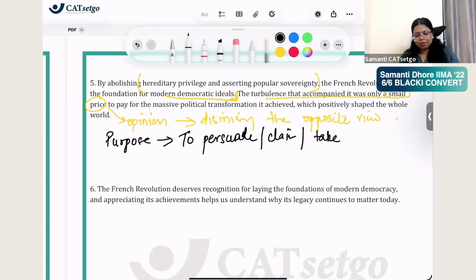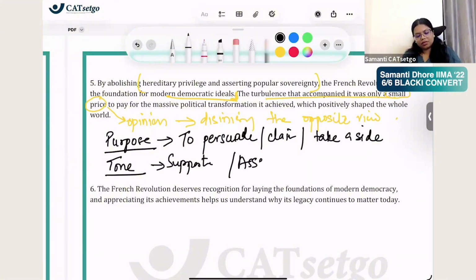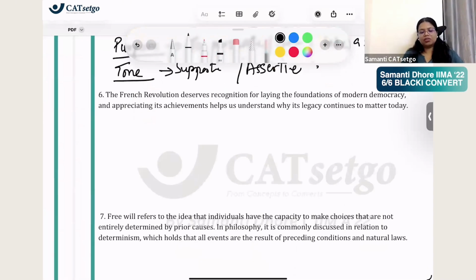This is the whole purpose now. The author is dismissing the opposite view, clearly taking a side. What is the tone? You can say the tone is supportive, but you can also say it is assertive. Assertive is this only. What I'm saying is right. Right? This is the tone. Okay. Do sixth one.